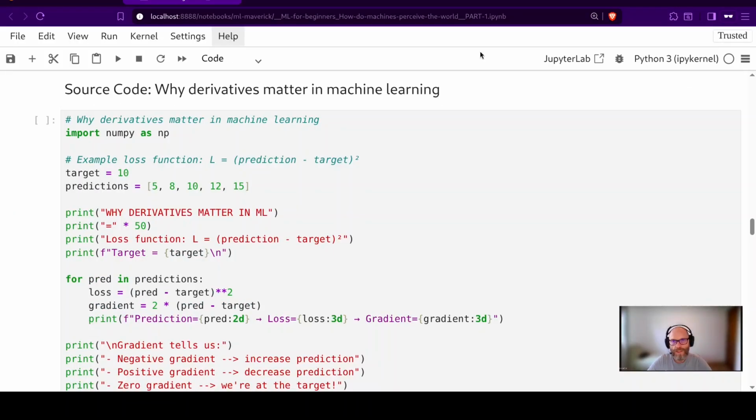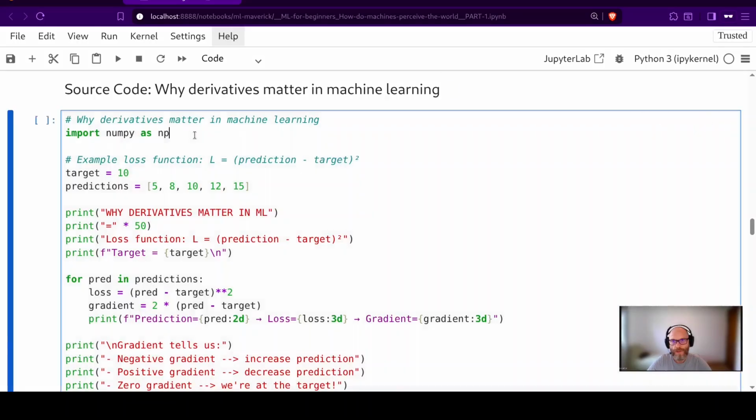This phenomenon causes gradient descent to naturally slow down as it approaches the minimum. Source code: why derivatives matter in machine learning. I will use NumPy for numerical operations, import NumPy as np. The example loss function is L equals (prediction minus target) squared. The target is 10 and the predictions are an array of values 5, 8, 10, 12 and 15.